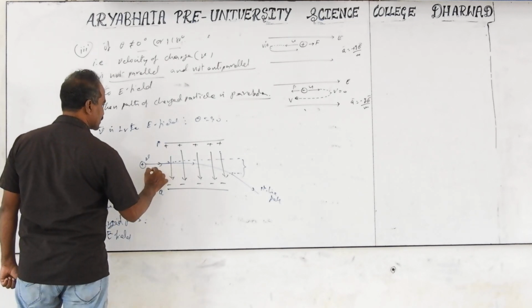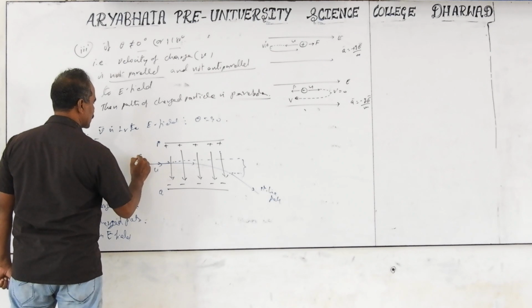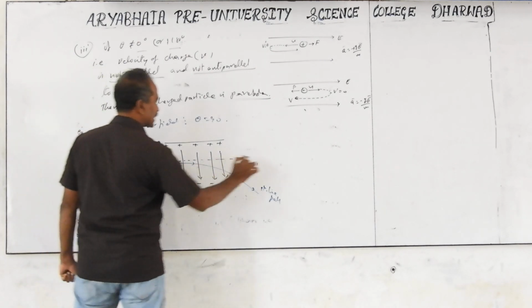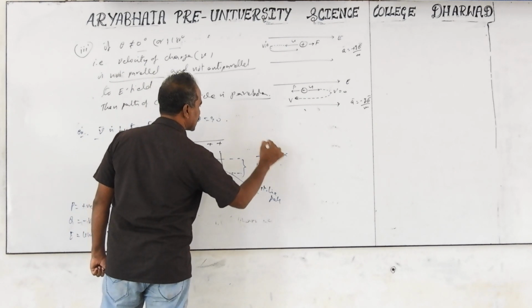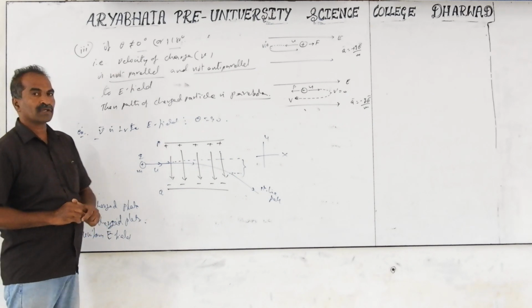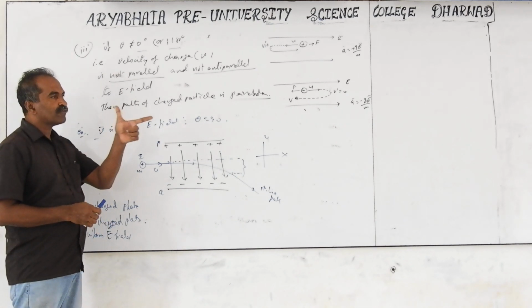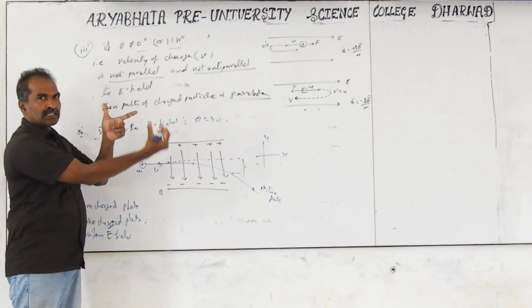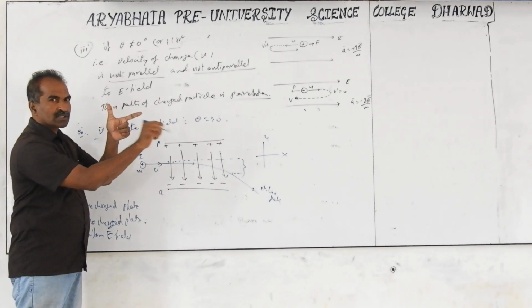Here the initial velocity is u, the charge is q, the mass is m, and this is along the x-axis. I think this direction is the x-axis, and this is the y-axis. So it's just like projectile motion from horizontal projection. If you take a bullet and fire it horizontally, you are projecting it initially horizontally, but the gravity pull is downwards, so it gradually goes down.